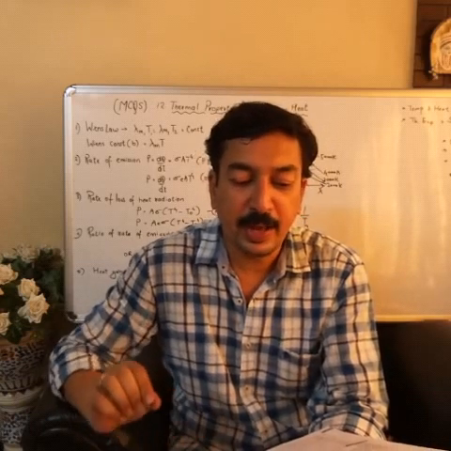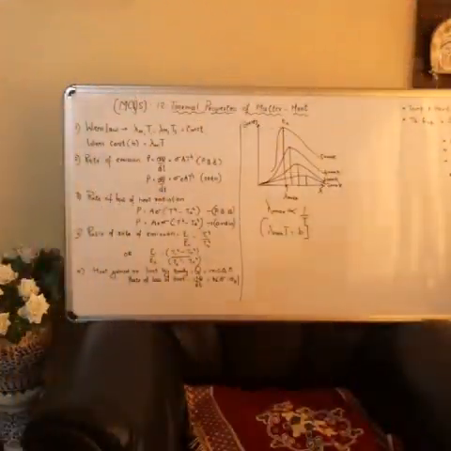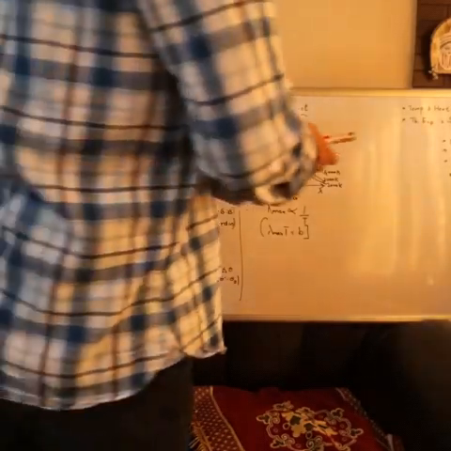Now there is numerical 37, which is based on the idea of black body radiation. And what is that numerical? They have given a graph. How is the graph I am showing you?